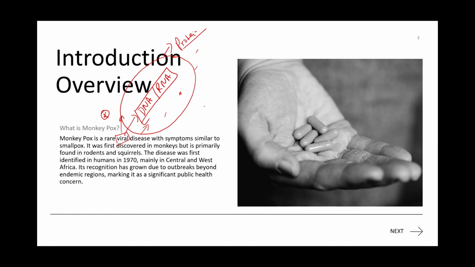When a viral disease happens, the transmission can occur through various means. It can be through respiratory droplets. For example, if you sneeze or cough in front of someone, the droplets come from your mouth, and if someone inhales them, that person will be affected with that virus.